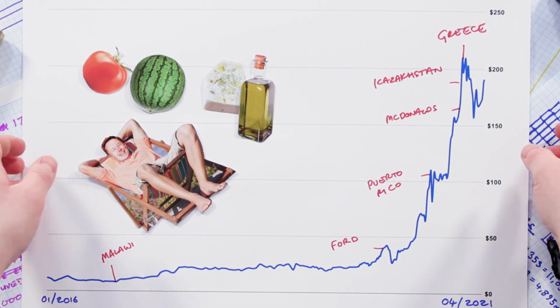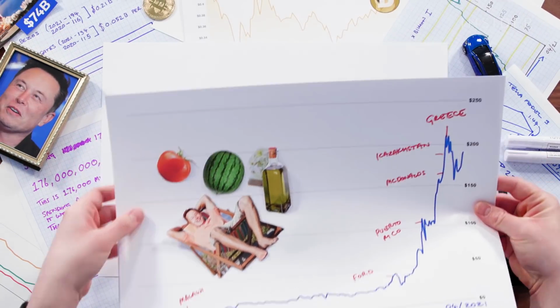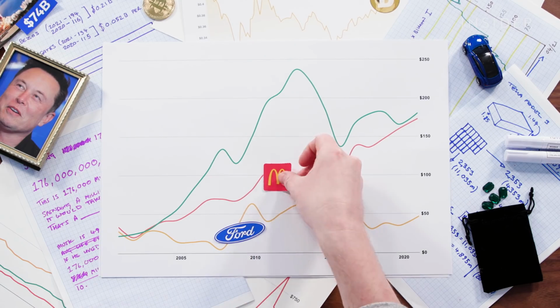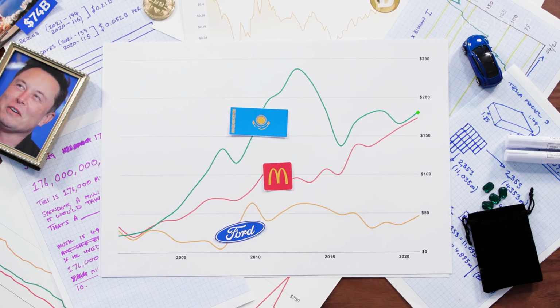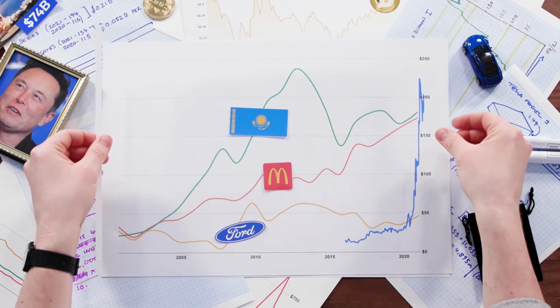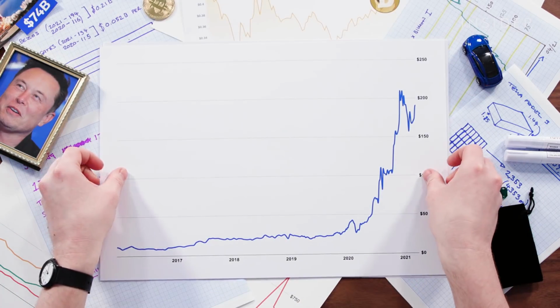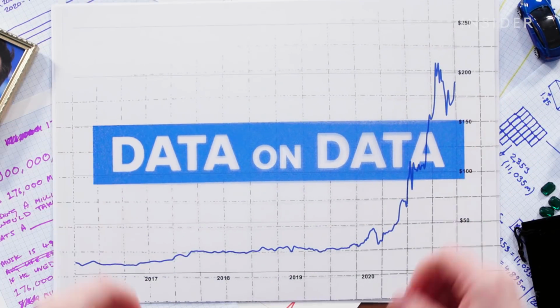But one thing this graph doesn't get across is just how fast this rise has been. Here's the same graph over a much longer period. Again, here's McDonald's, Ford, and Kazakhstan. Compare any of these to Elon Musk's line, and you can see his growth is almost vertical. So let's take a closer look to find out what that growth means.